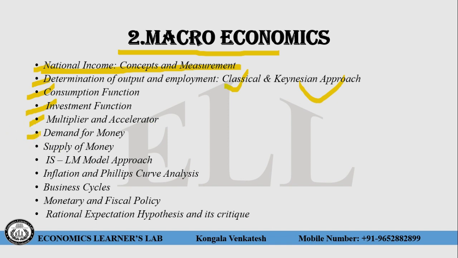The demand for money. So this is all about theories of demand for money. There are 6 theories of demand for money: the classical theory of demand for money, new classical theory of demand for money, Keynesian theory of demand for money, Baumol theory of demand for money, Tobin's theory of demand for money, and Milton Friedman theory of demand for money.